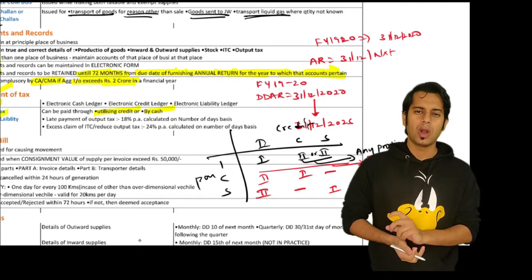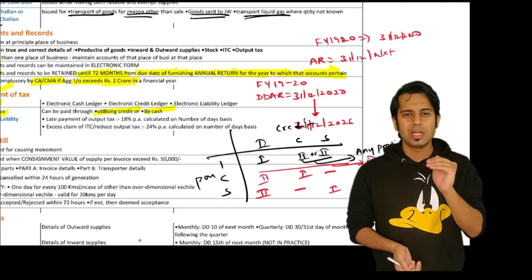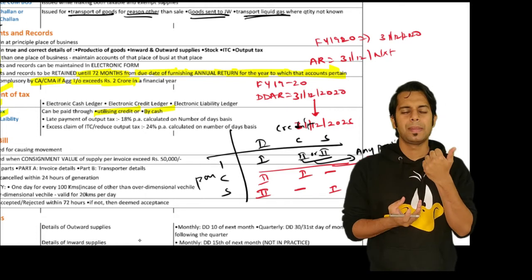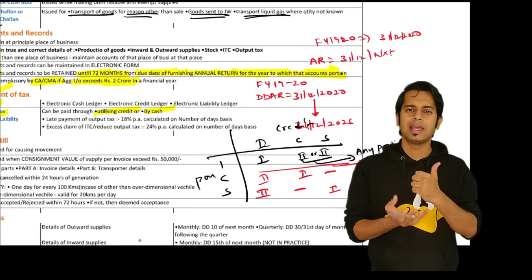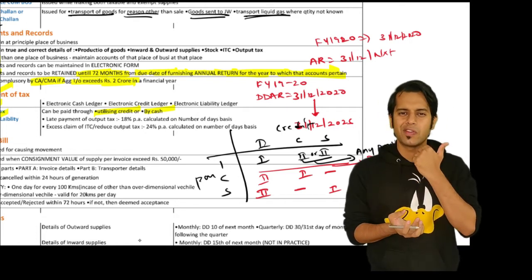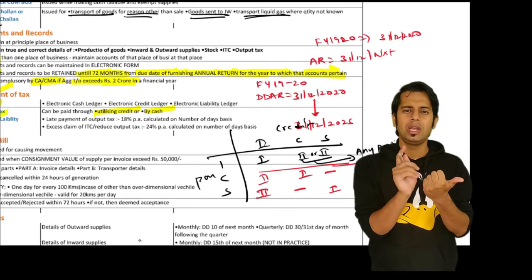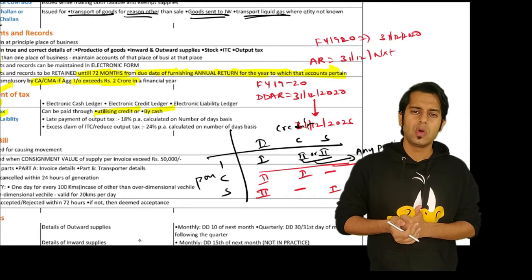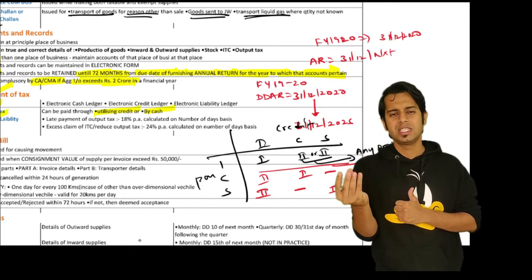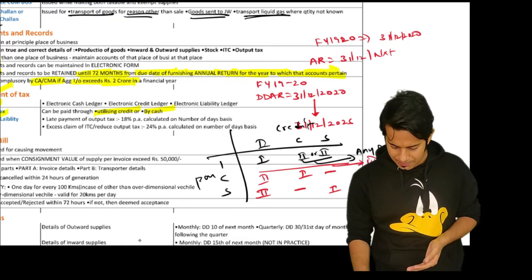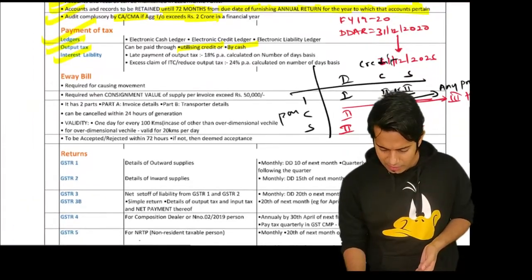One more important point, I can utilize the SGST amount for payment of IGST only if I don't have a CGST amount for making the payment of IGST. This is the manner of utilization of credit.